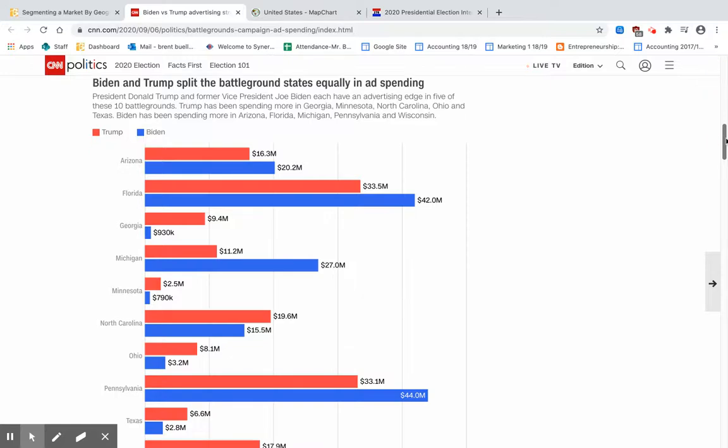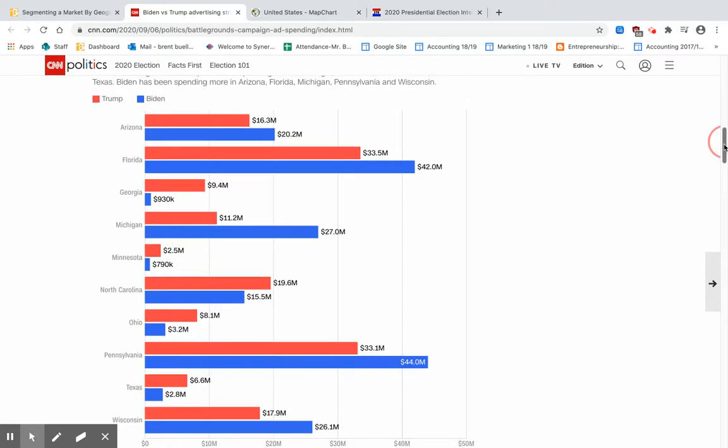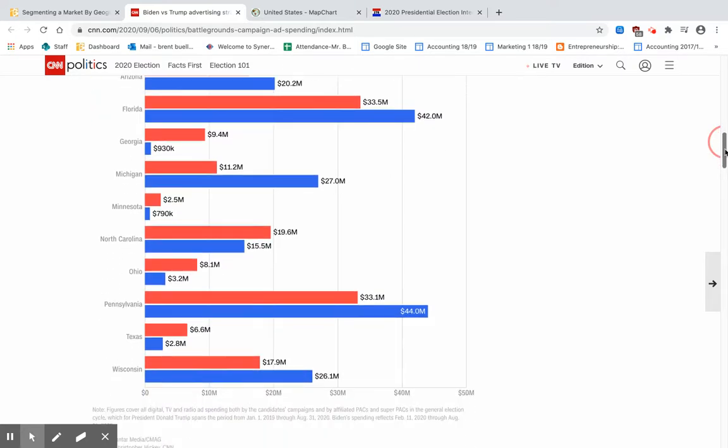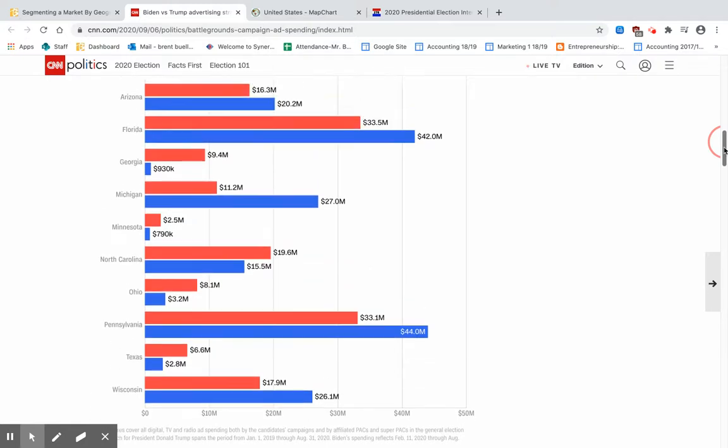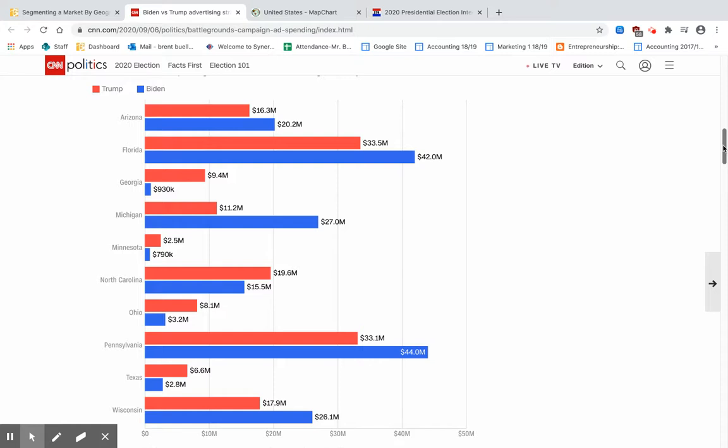According to this website, and this is different from the first website we looked at, there are 10 battleground states. And those 10 battleground states are Arizona, Florida, Georgia, Michigan, Minnesota, North Carolina, Ohio, Pennsylvania, Texas, and Wisconsin. Now, again, you can go to any other website and get different opinions on whether those are battleground states or not. But we'll use this as our resource.